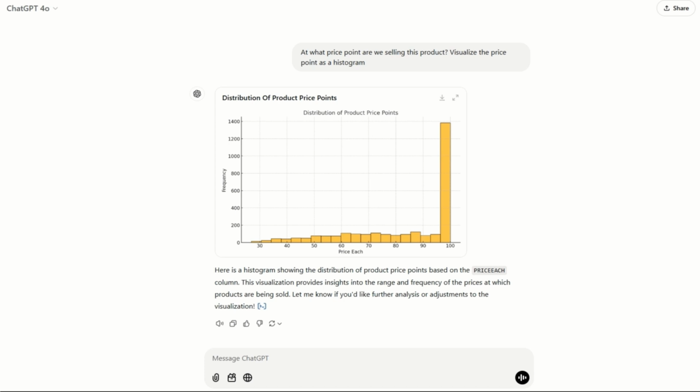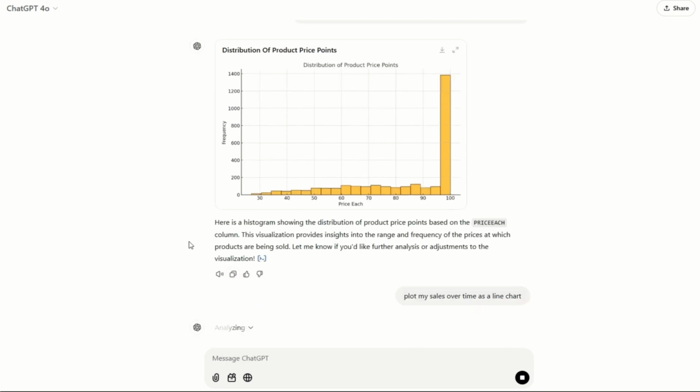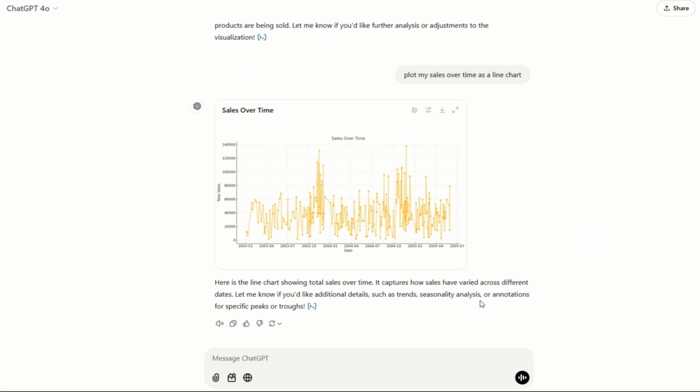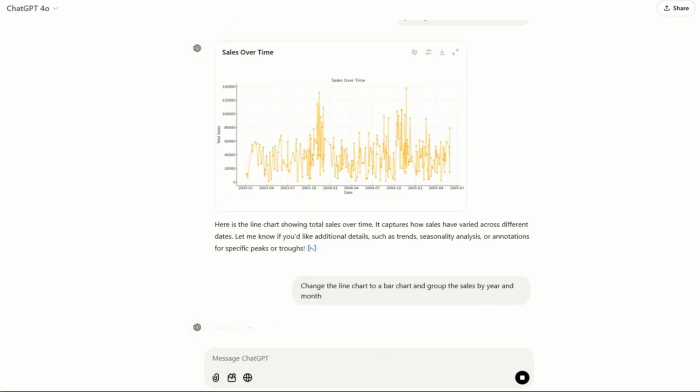And now we might be interested in, okay, well, when do my sales occur? Do they occur at certain times of the year? So let's plot my sales over time as a line chart. Okay, so we've got a line chart. It's quite hard to read because it looks like it's done it for every single individual sale. So this is where you might want to amend your prompt. So instead, this might be easier to read if we looked at it per month. So we could change this line chart to a bar chart and group the sales by year and month. Let's have a look at that.